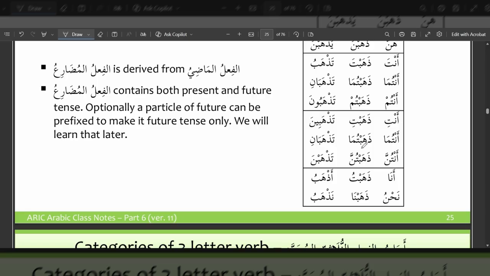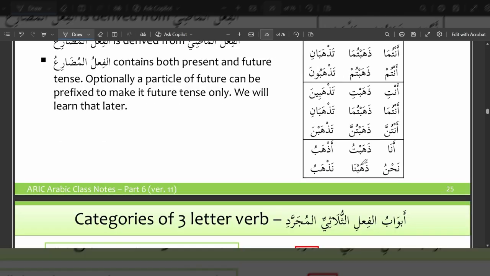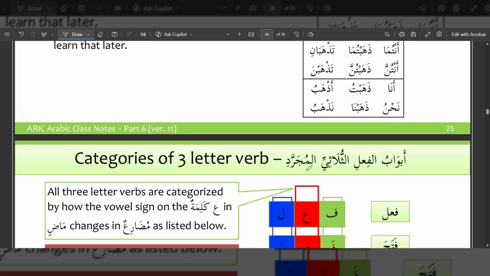Antuma, dhahabtuma, you both went. Tadhhabani, you both are going. Antunna, dhahabtunna, you all went. Tadhhabna, you all are going. Ana, dhahabtu, I went. Adhhabu, I am going. Nahnu, dhahabna, we went. Nadhhabu, we are going.